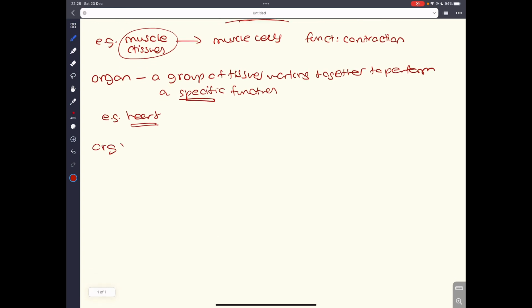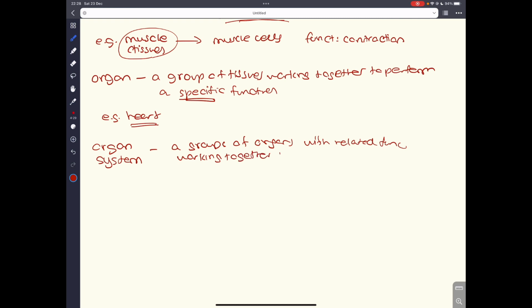Okay, now the last and the most complex is called the organ system. An organ system is where a group of organs with related function work together to perform certain functions in the body. So a group of related functions. So these organs have related function.